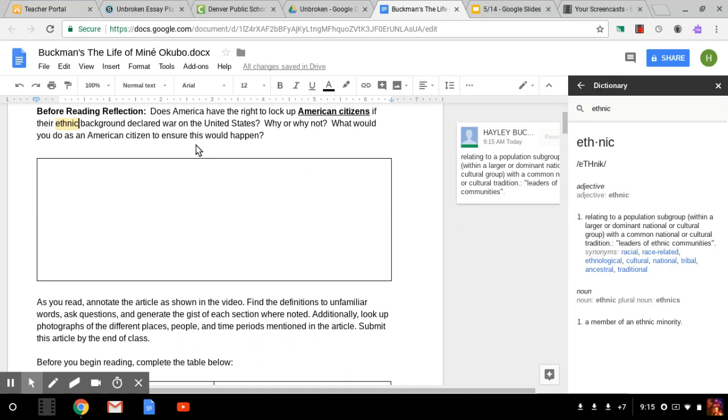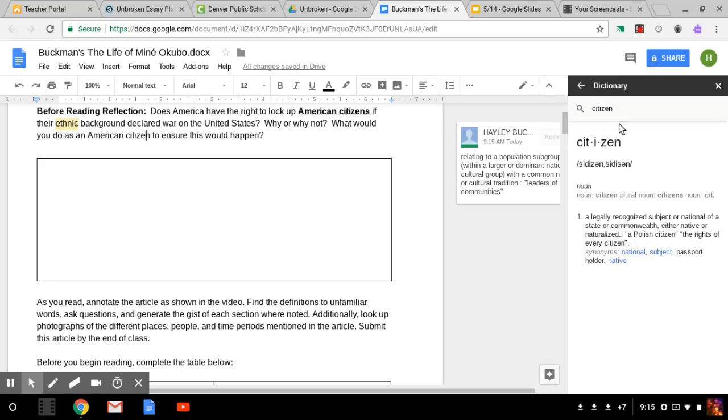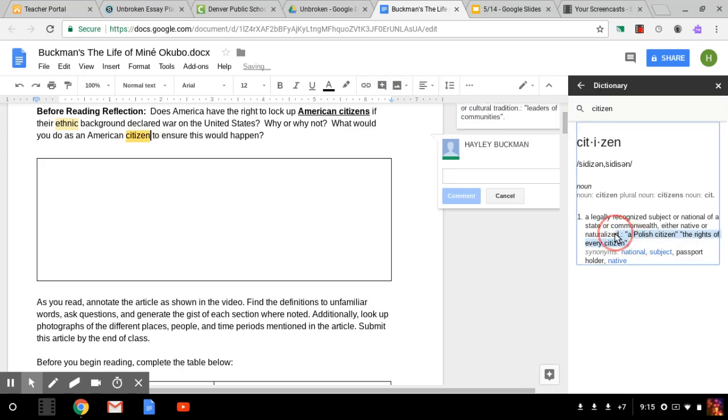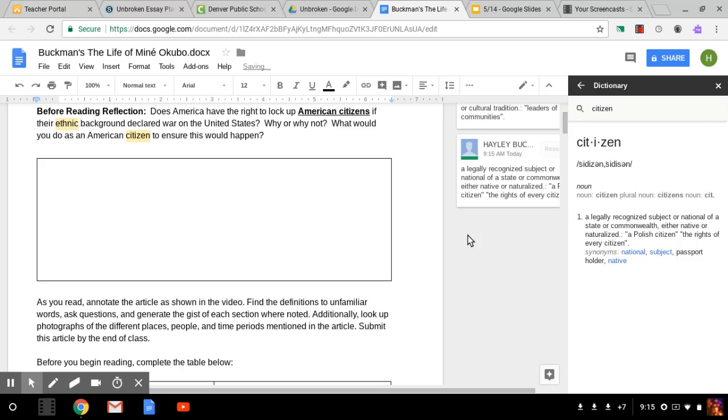So another word that I might want to look up really quick is the word citizen. So I'm going to go over here one more time and I'm going to show you how to do this. Type in the word citizen or copy and paste it. I have my definition. So right at the end of this word, I'm going to add a comment. I'm going to copy and paste the definition. And now I have it whenever I need it.